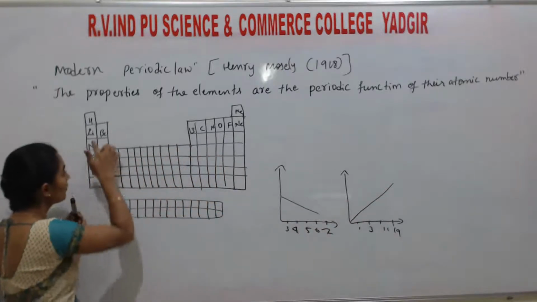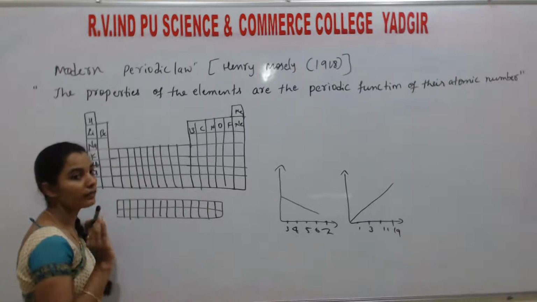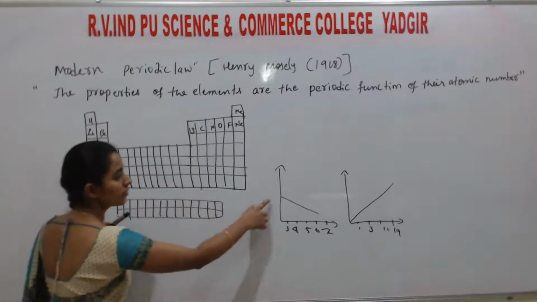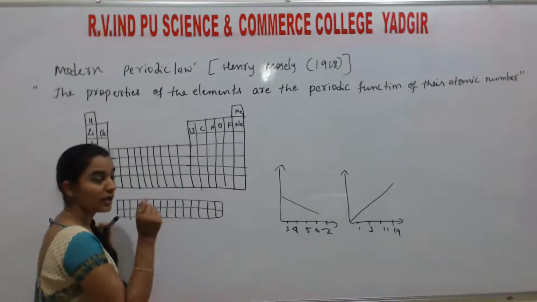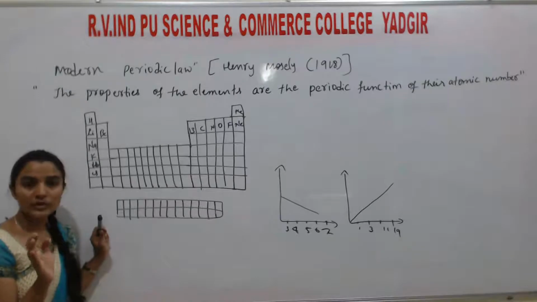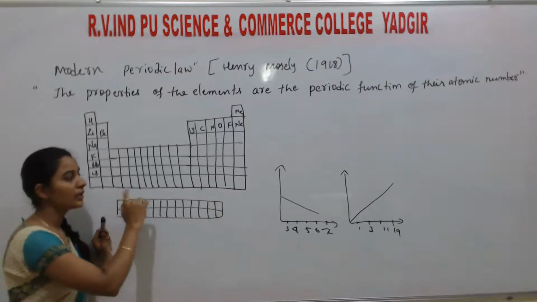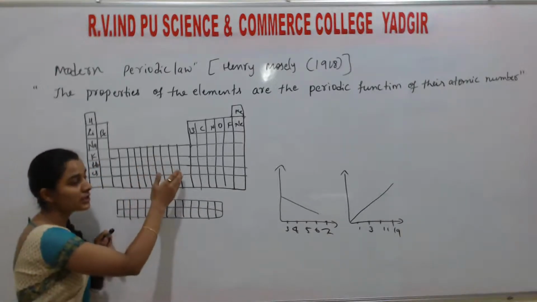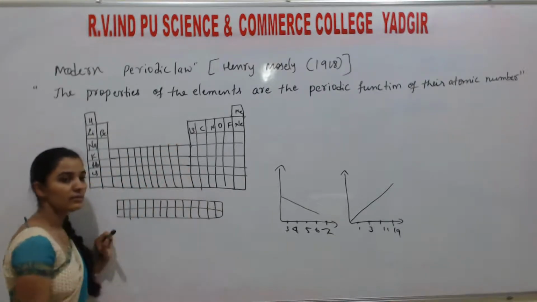You may observe this for each and every row and each and every column. Here boron, aluminium, gallium, indium, thallium are there, and those also show a regular change with increasing atomic number. So along the group, all the elements show the same type of properties. That's what he explained. When you arrange the elements in increasing order of atomic number, they are arranged in such a way that the species showing the same chemical and physical properties are placed in the same group.